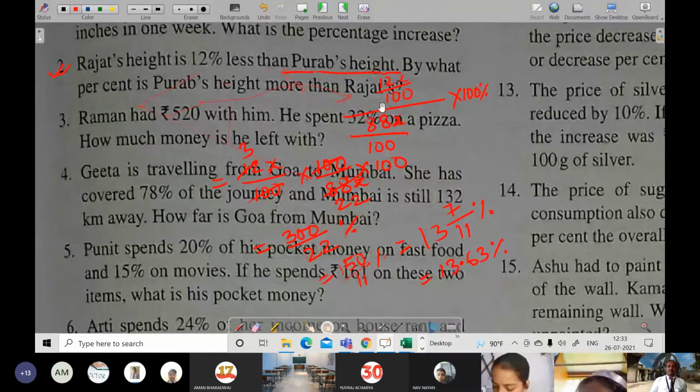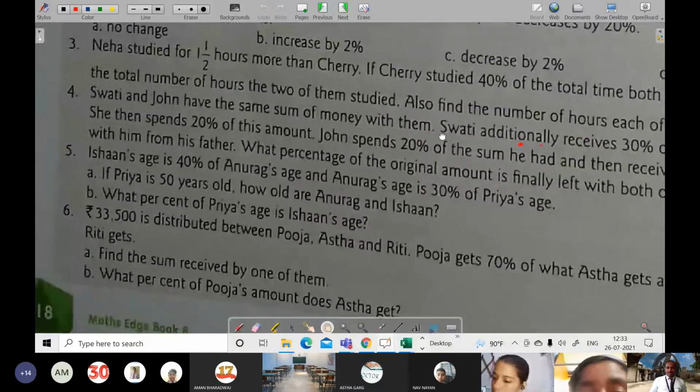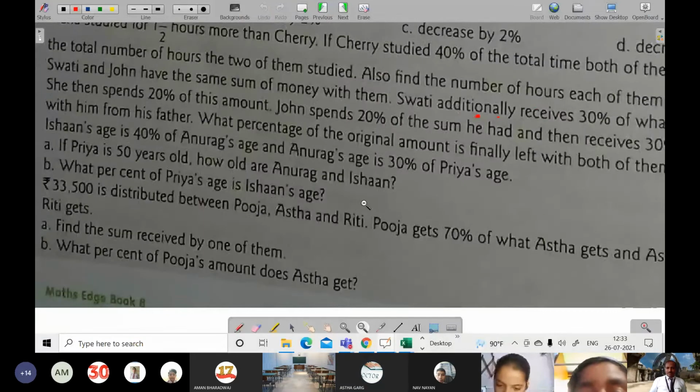So let's see question number 3. Before that, Astha had said any doubt from the try this section. Yes, Astha? So what is your problem from the try this section? Number 3, sir. Okay. So I'll be arranging this page a little bit properly. I think I should make it small.